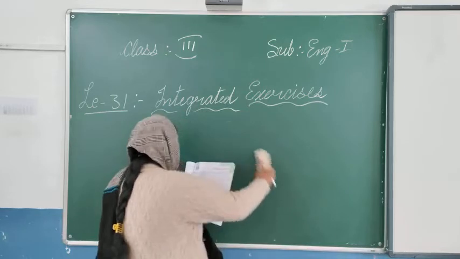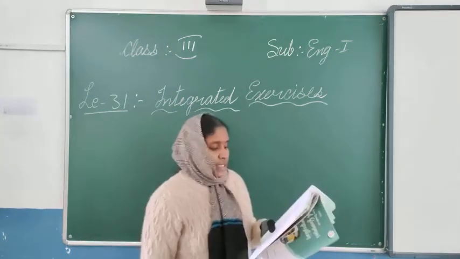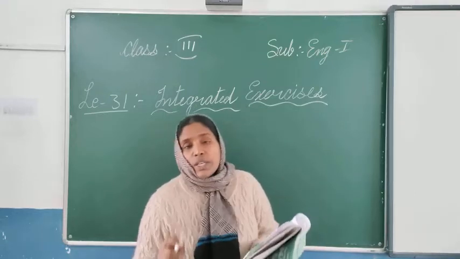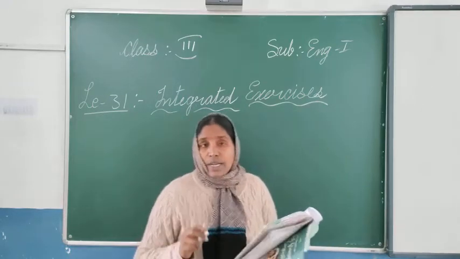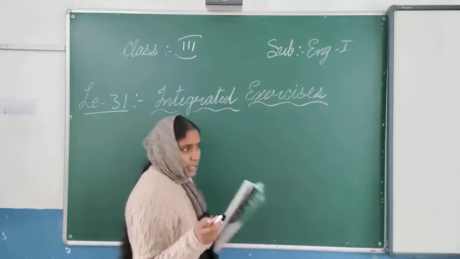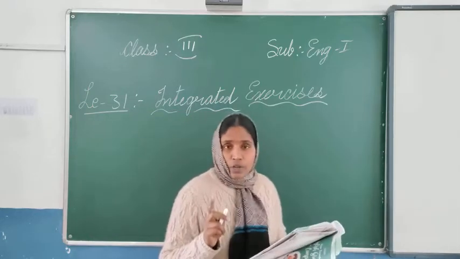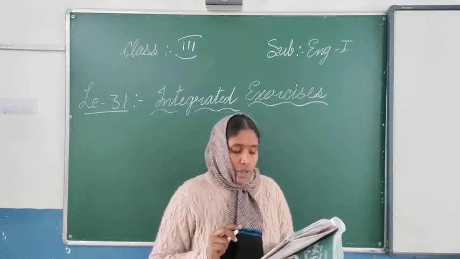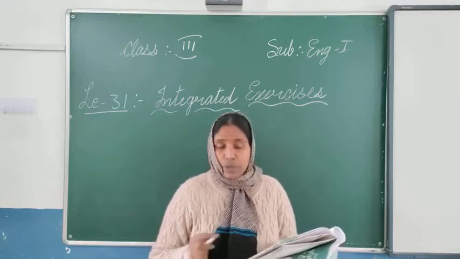Next one, you come. Punctuate the following sentences. Here the sentence is given, but it is not given correctly. So the starting letter should be what letter? We have to use the capital letter, and for the I, wherever it is in the middle of the sentence, we also use the capital letter, and if there is any place name, also we use the capital letter.